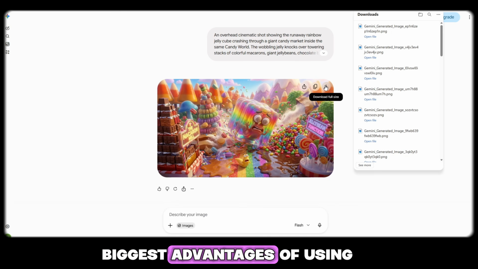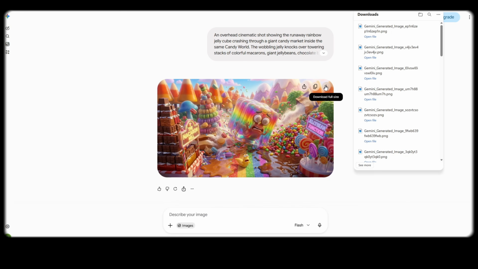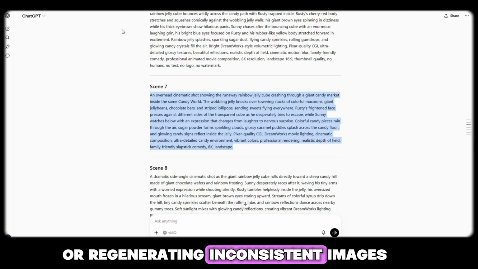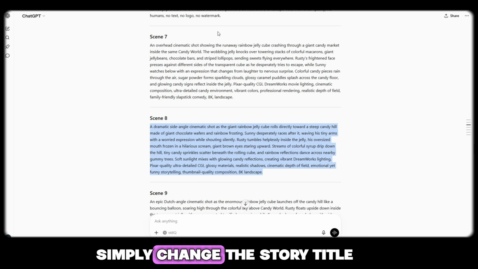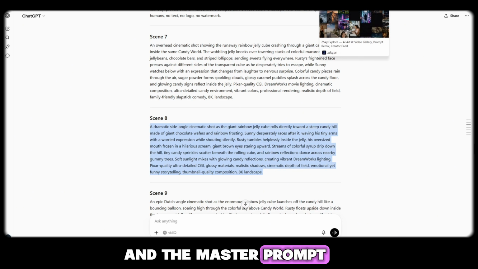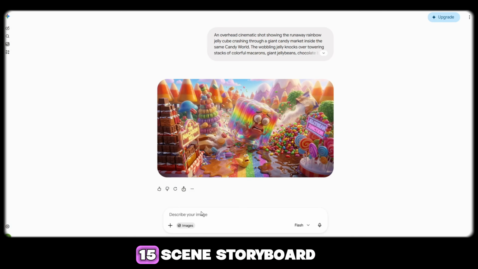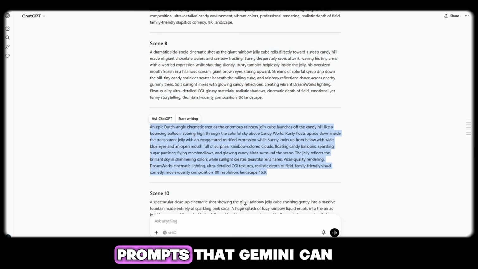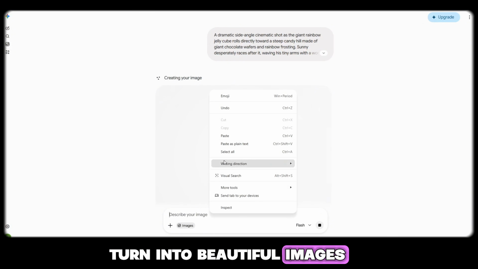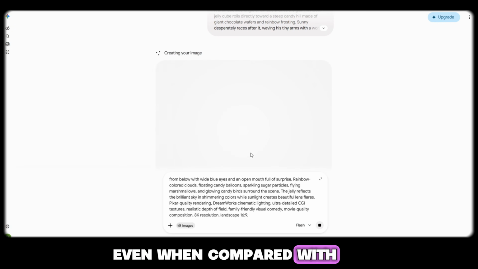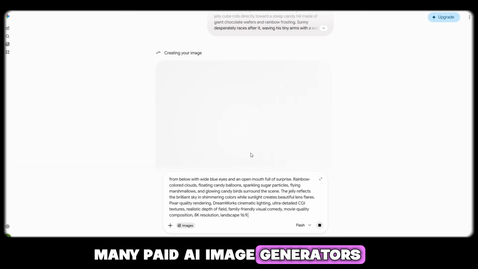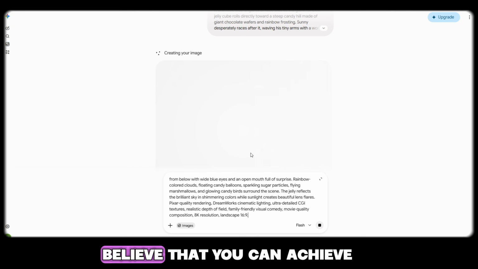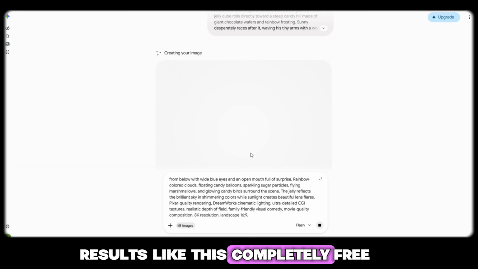That's one of the biggest advantages of using this workflow. You don't have to waste hours rewriting prompts or regenerating inconsistent images. Simply change the story title, and the master prompt automatically creates a complete 15-scene storyboard with consistent characters and movie-quality prompts that Gemini can turn into beautiful images. Even when compared with many paid AI image generators, the quality is surprisingly competitive, making it hard to believe that you can achieve results like this completely free.